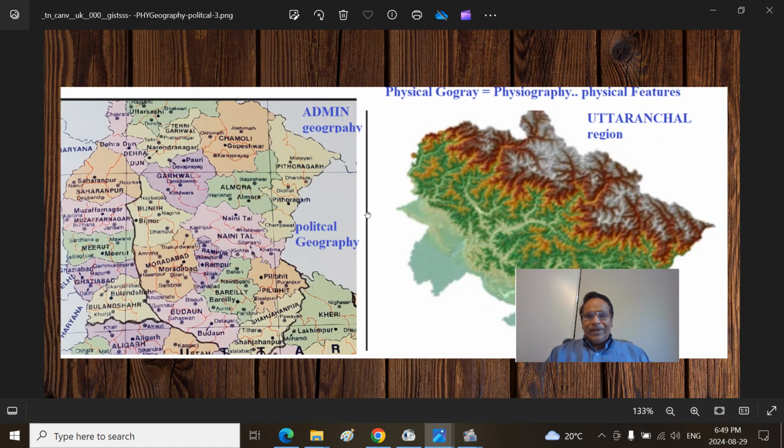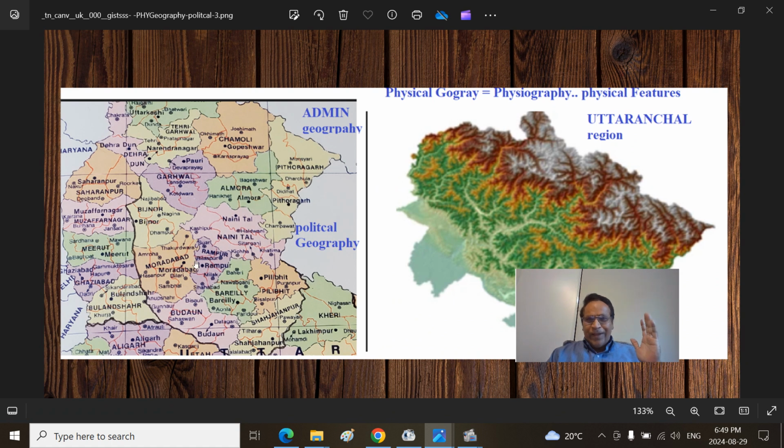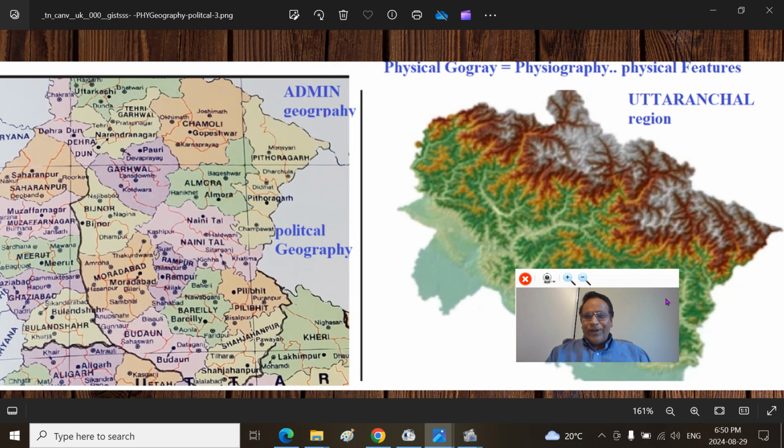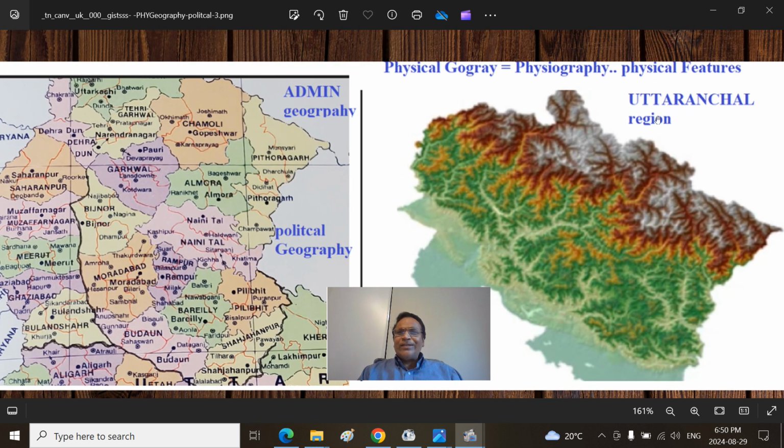Here you see the political geography or administrative geography of Uttarakhand province, where you can see the districts and jillas, only the lines. You won't get much information from it. If you look at this, you can see the physical geography, the physical nature of the land and terrain, the mountains, the rivers, the water bodies, gorges, and so on. This will give you a deeper inkling of the society, culture, politics, history.